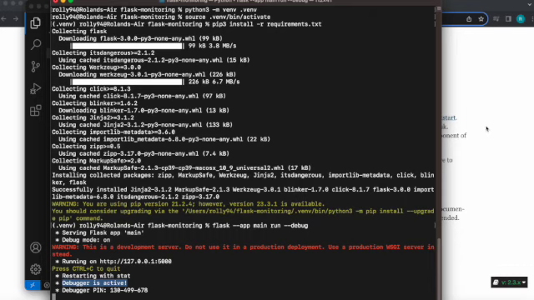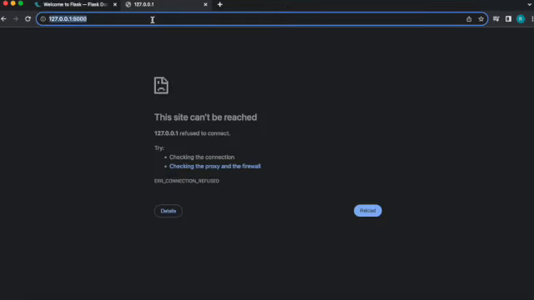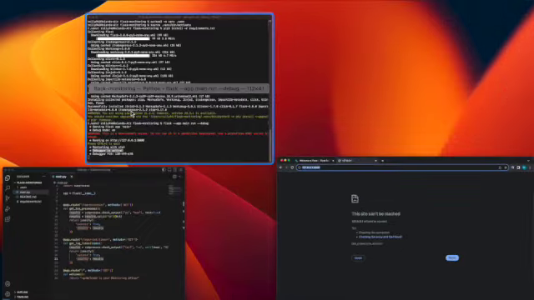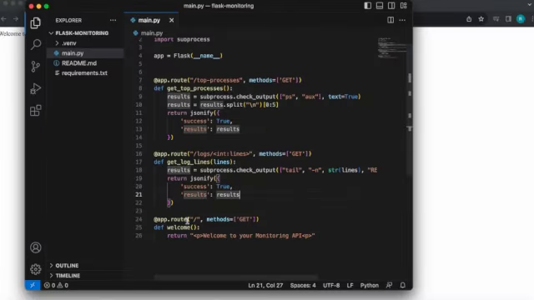And so let's go to our browser, and actually, I forgot to explain the last endpoint. The last endpoint is the default endpoint. So we're just going to localhost, and localhost is going to return this string: Welcome to your monitoring API. So I hit enter, and we already see we get that output displayed in our browser. It took literally a few minutes to set that up. So if you had to do this in real time, it would be just as fast.